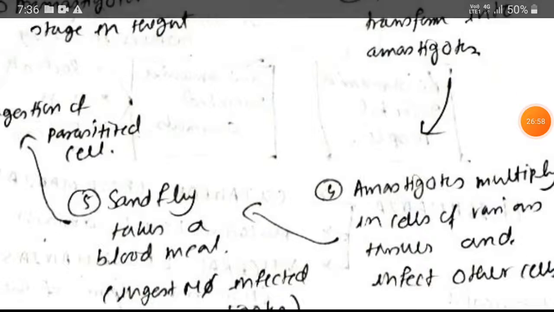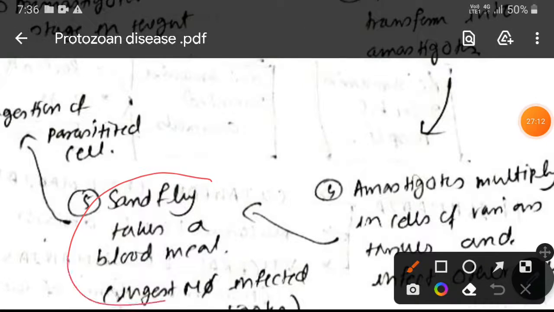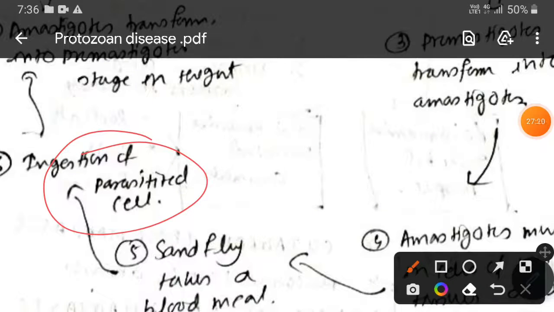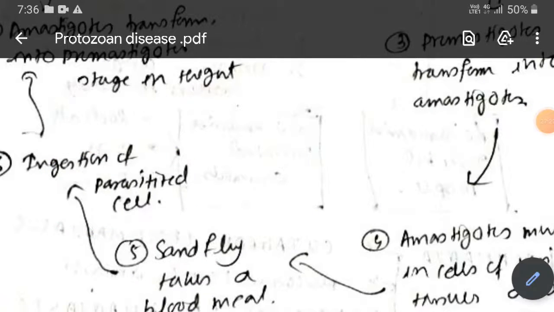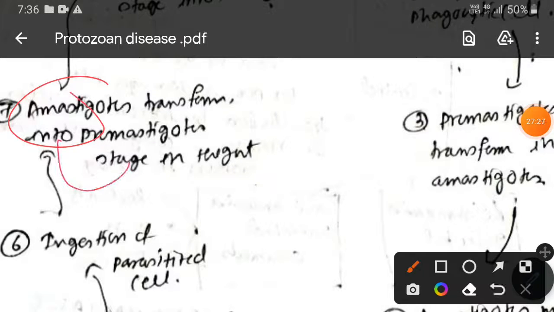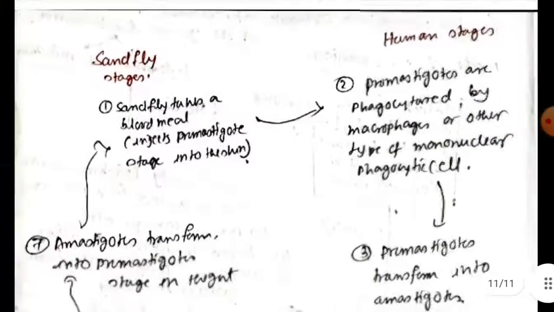Okay, but the amastigote now cannot convert itself back into the promastigote. For that it needs an environment that can only be provided by the gut of the sandfly. So when the sandfly takes a blood meal, again it will ingest the parasitic cell, and inside the midgut of the sandfly the amastigote will be converted into the promastigote again. Okay, and that is how the cycle goes on.